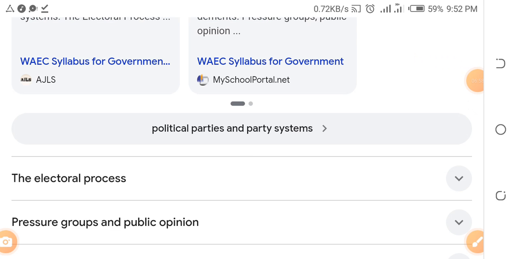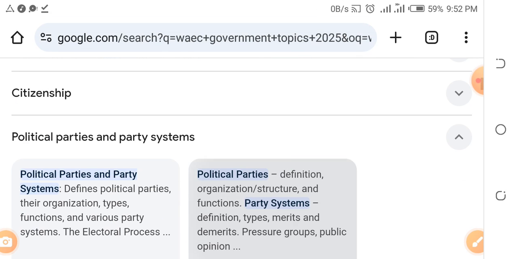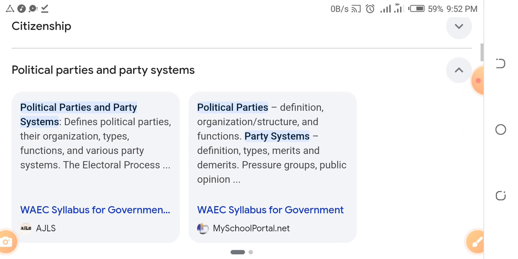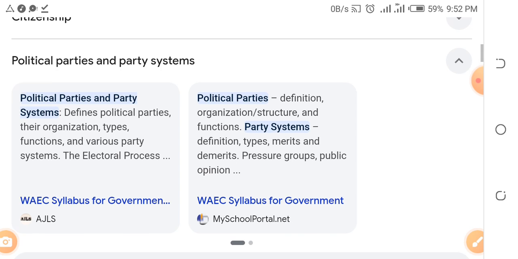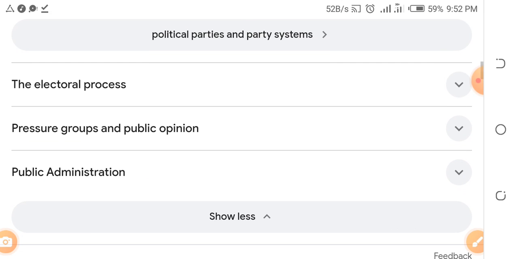Then you need to pay attention to political parties. Definition of political parties, how political parties are organized, types of political parties, their functions, examples of political parties. Do you understand? Pressure groups, public opinion. Read up these things. Don't be lazy. Read up these things. WAEC will be tough this year. So let's not joke. Let's not even pretend.